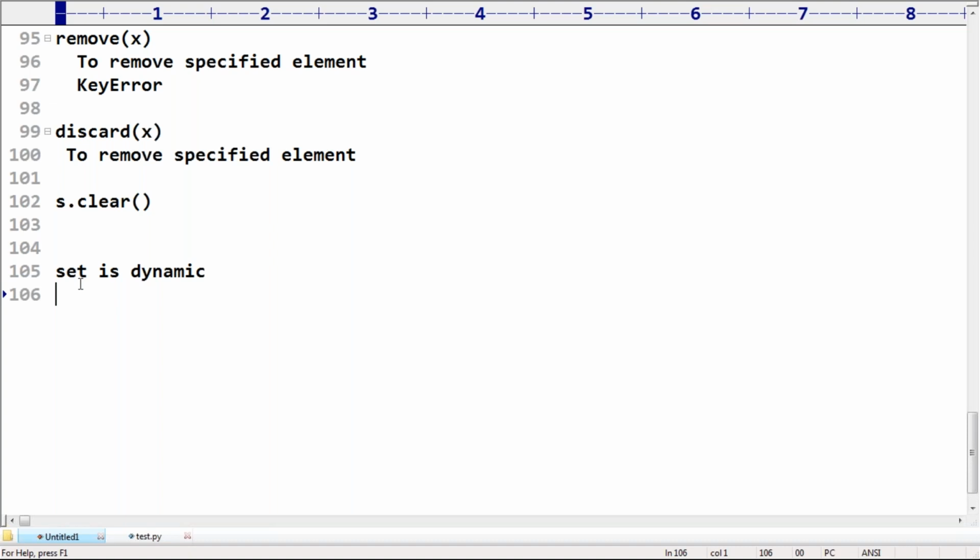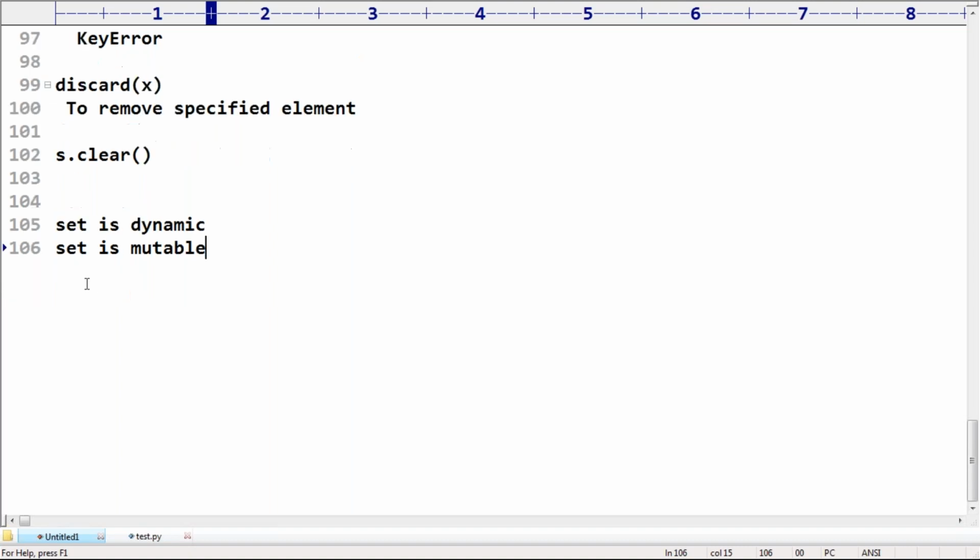Okay, possible. Is a set mutable or not? Yes, a set is mutable. We can remove, we can add, all these things are possible. Once we create a set object, don't feel it is final. If you want, you can add some content. If you want, you can remove. It is mutable and dynamic, no problem at all.